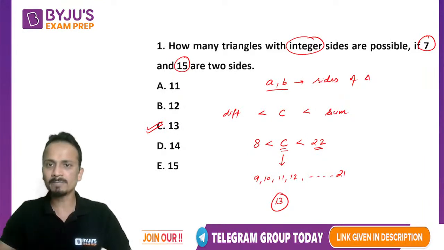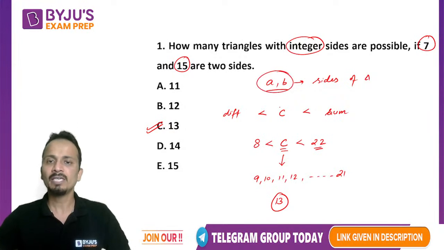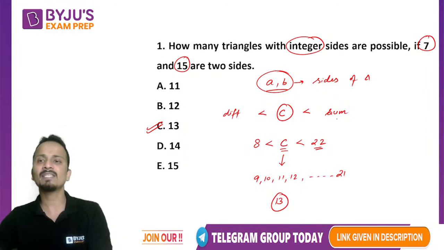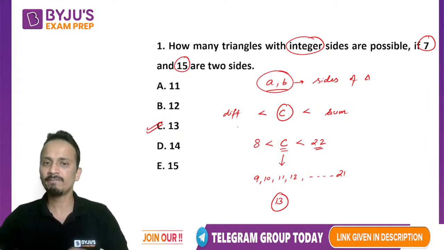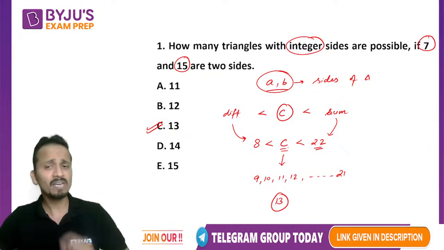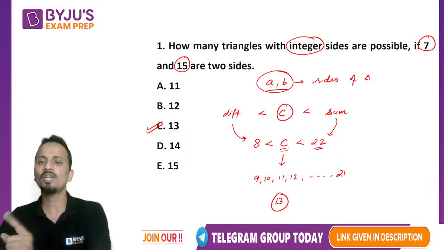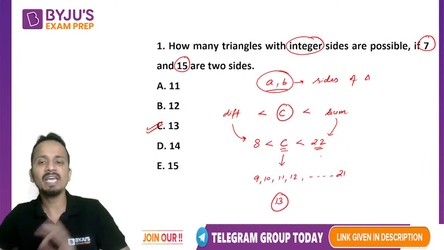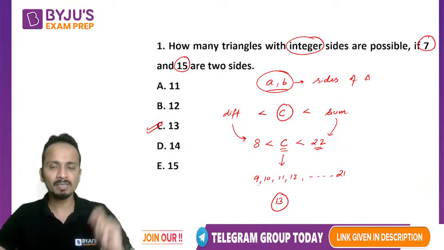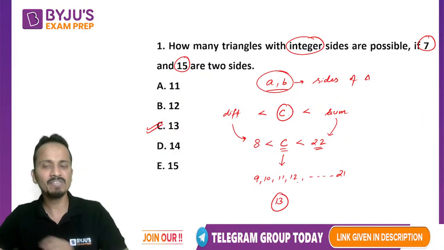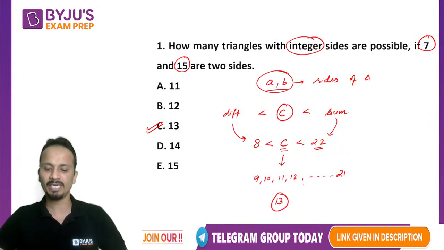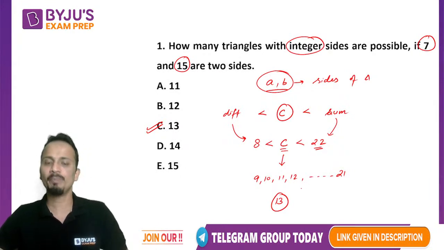So I'll quickly repeat this. If two sides of a triangle are given, then the range of the third side will be between the difference and the sum of the two given sides. The difference of these two sides was 8 and the sum was 22. So the third side will lie strictly between 8 and 22. Now you just have to list all the integers lying between 8 and 22: starting from 9, the minimum value of the third side, then 10, 11, 12 up till 21, the maximum value. You can count all these and that will be your answer.